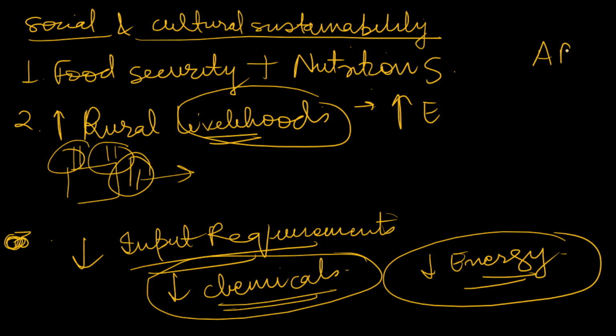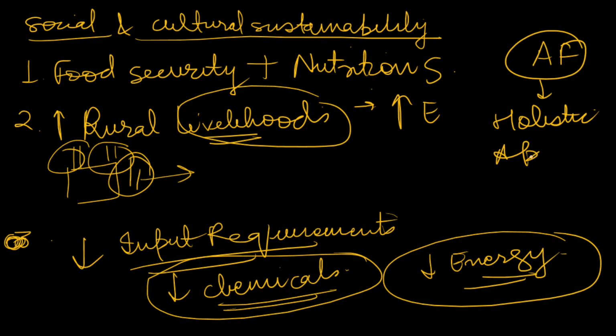So in conclusion, do mention that agroforestry system offers a holistic approach to land management, to economic gains, or you can say to economic sustainability, to social sustainability, and that is why when compared to other cropping systems, let it be conventional monocropping systems, they are more resilient, more resource efficient, and more environmentally friendly, making them a sustainable alternative for the future of agriculture. So this is a kind of conclusion which you can write in your answers.